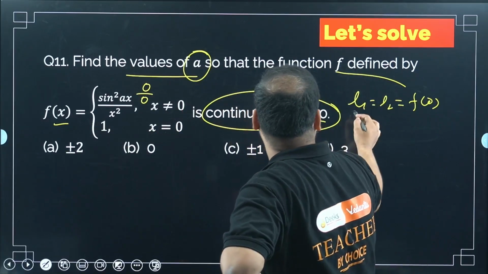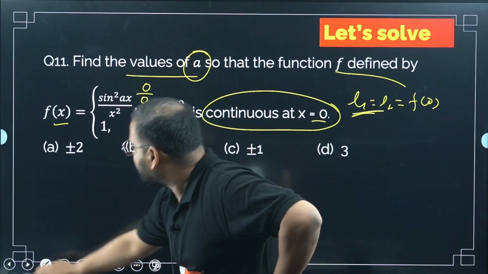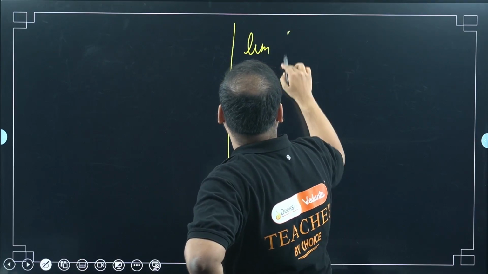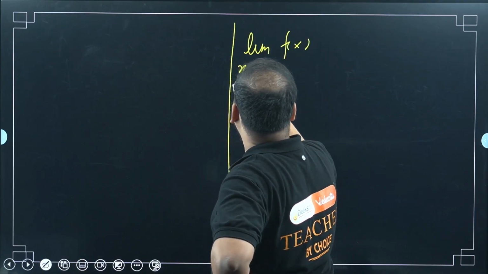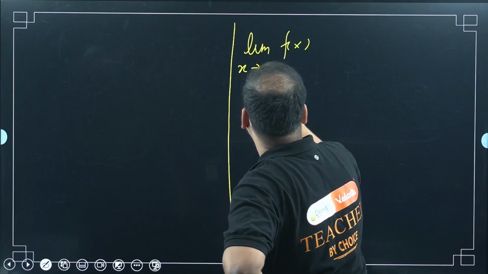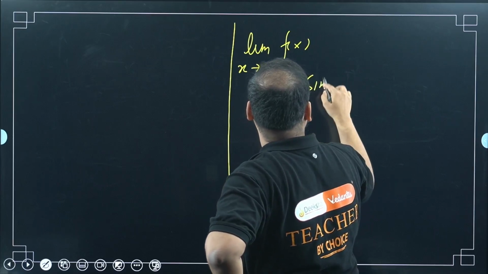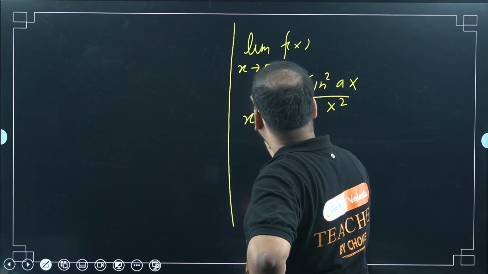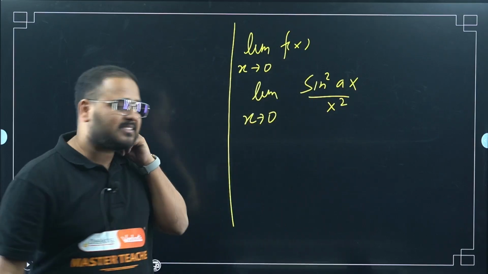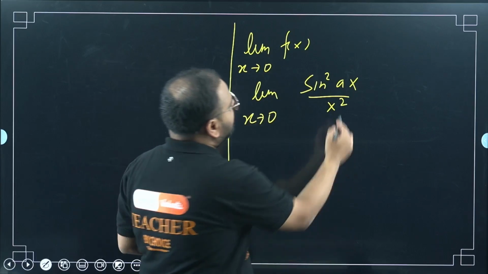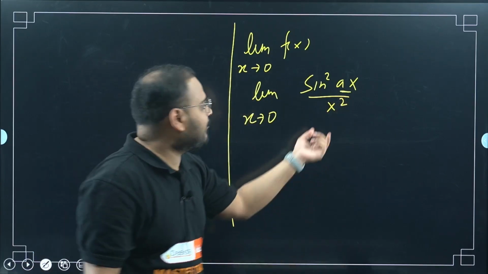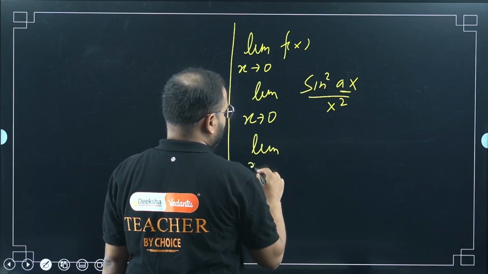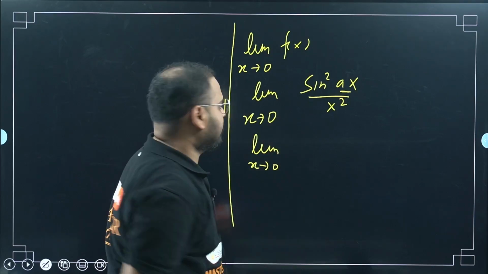To find the limit value, please check here. My limit will be the limit of f(x) when x tends to 0. So what is f(x)? Sine square ax by x square when x tends to 0, right? Let's multiply a square in the numerator and denominator, since there's an ax in the numerator and in the denominator I have only x.